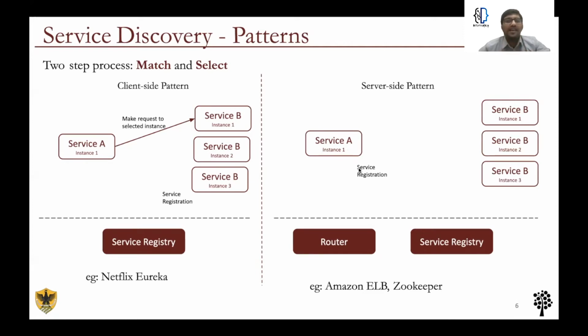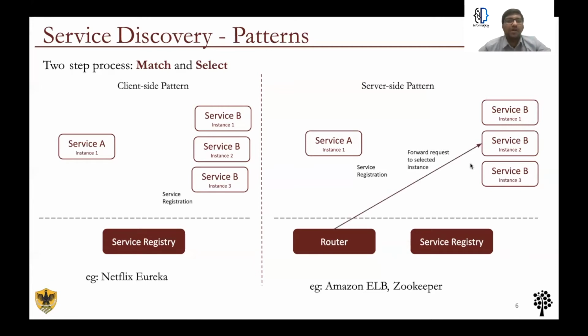On the other hand, in a server-side discovery pattern, an additional router component is used which facilitates the discovery. As depicted in the figure, at first, similar to the client-side pattern, all the microservice instances register in the registry. Service A sends the request to the router. The router then fetches the set of available instances of service B. It then performs a selection based on some criteria and routes to the selected instance of service B.